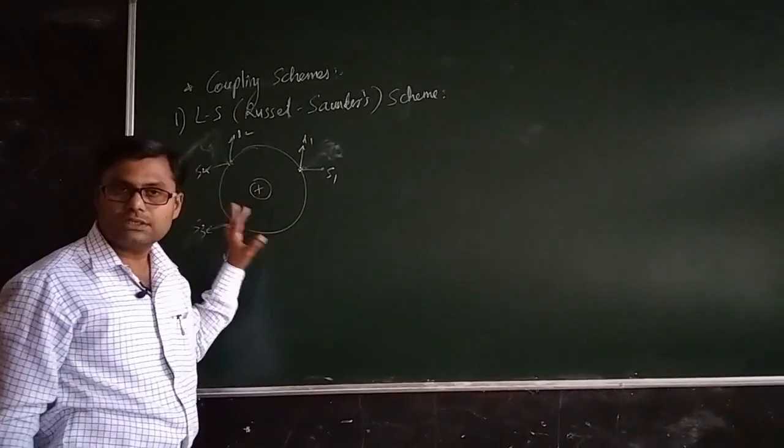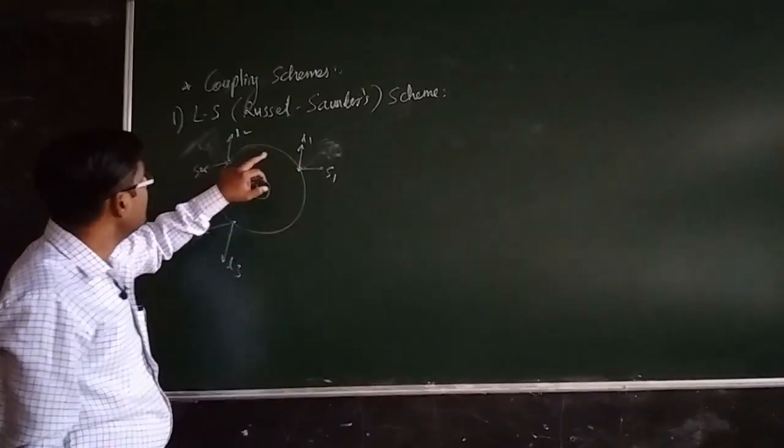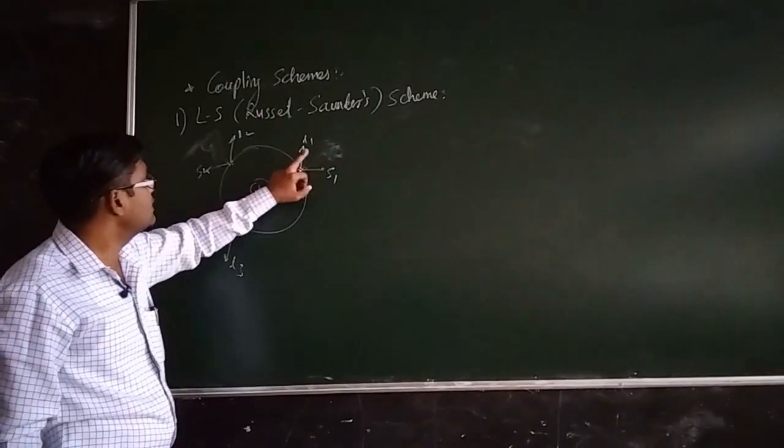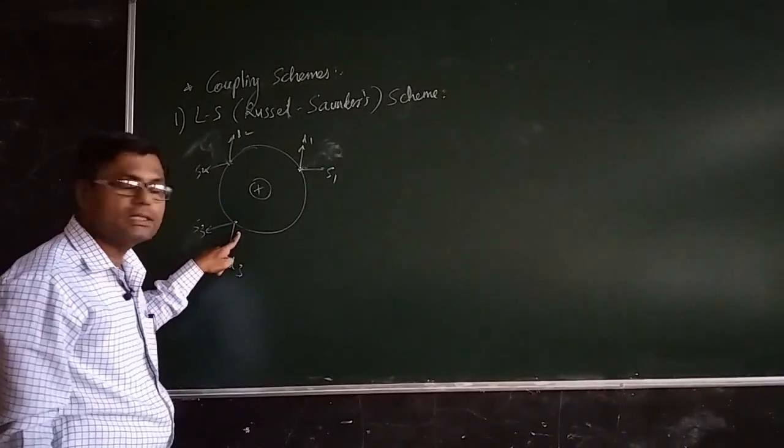For a many-electron system, what happens in some atomic species is that several L vectors first interact. Suppose this is the L vector of this electron, this is the L vector of this electron, and this is the L vector of this electron.